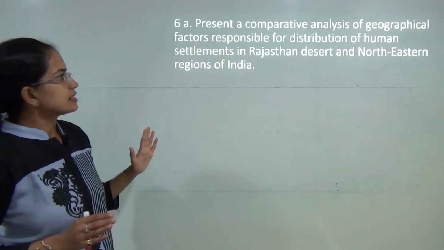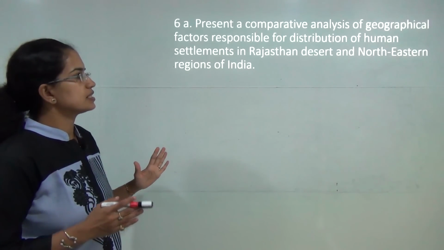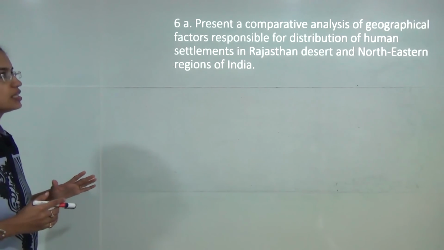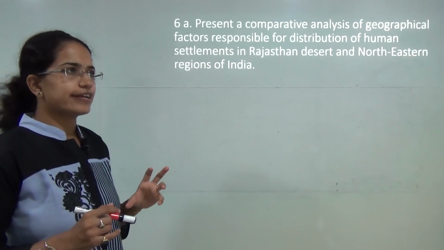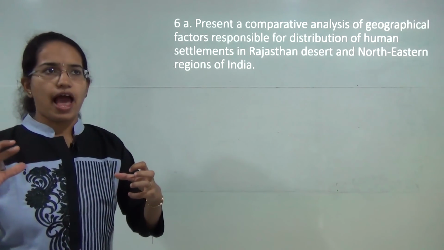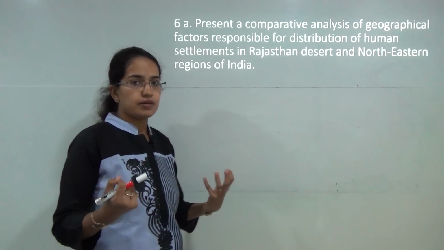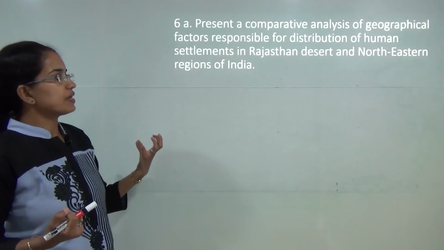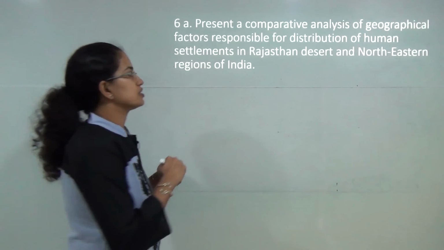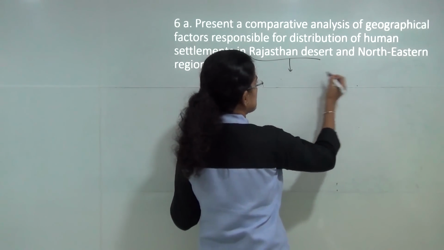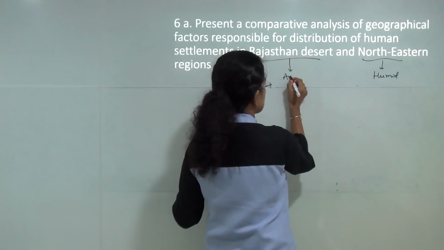Now next is: present a comparative analysis of geographical factors which are responsible for distribution of human settlements in Rajasthan deserts and northeast regions. When we talk about Rajasthan and northeast, these two regions have first of all been regions with extremes of climatic conditions. So there is mainly a geographical limitation, and when we are trying to comparatively analyze the factors responsible for distribution, we must focus on the climatic condition. It's a kind of extreme arid to extreme humid.